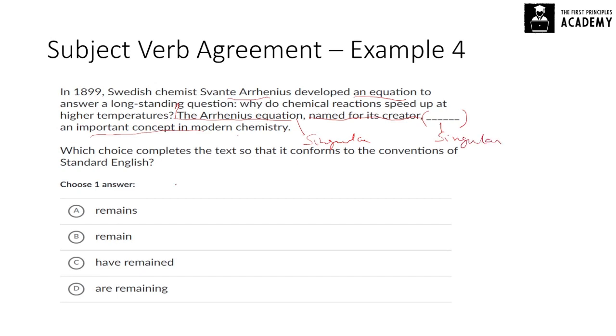So let's look at our options. Remains, possible. Remain is plural. Have remained is plural. Are remaining is plural. So none of these would work. We are looking for a singular verb, and that's just remains. The Arrhenius equation remains an important concept in modern chemistry. Subject, verb, object. The subject is singular, the verb is singular. Only possible answer is A, remains.